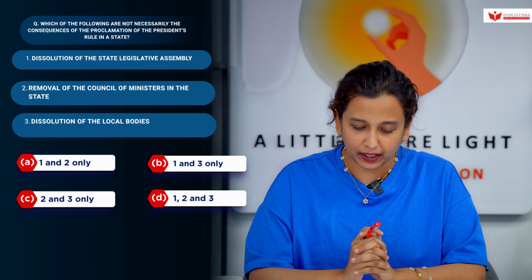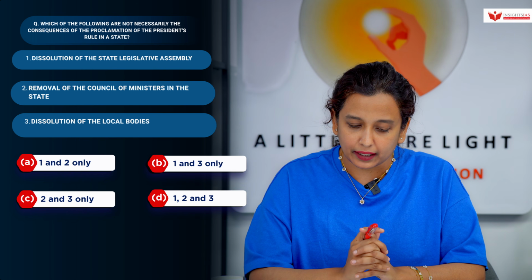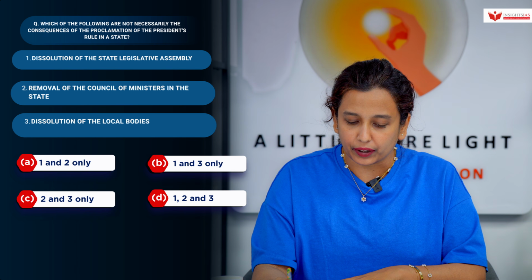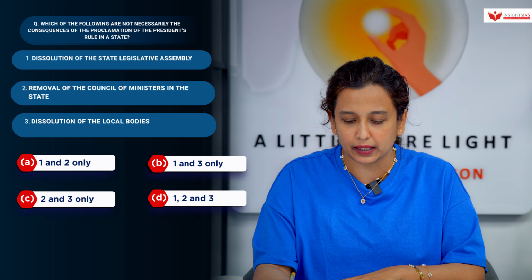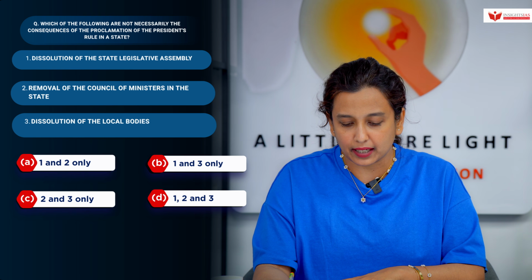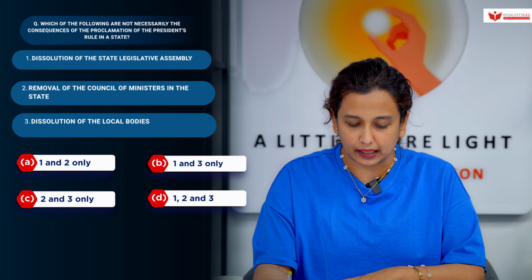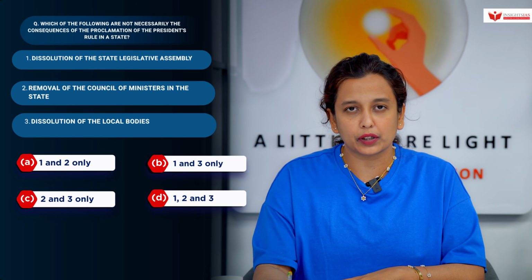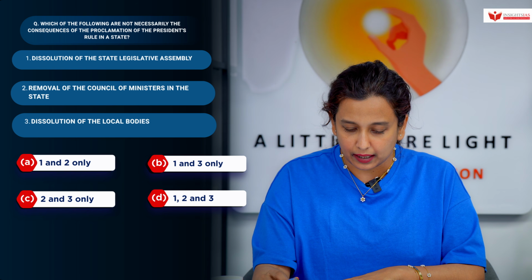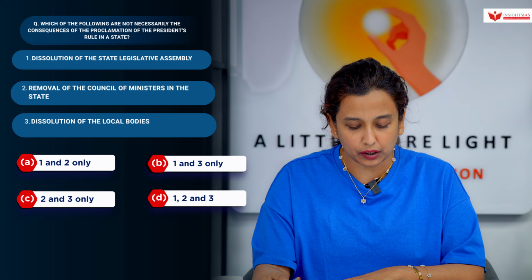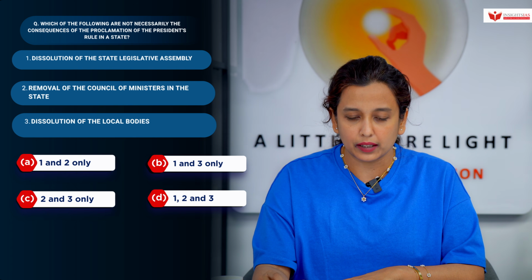Well, sir, there's a PYQ relevant to President's Rule, and the question is: which of the following are not necessarily the consequences of the proclamation of President's Rule in a state? 1. Dissolution of the State Legislative Assembly. 2. Removal of the Council of Ministers in the state. 3. Dissolution of the local bodies. Select the correct answer using the code given below: 1 and 2 only, 1 and 3 only, 2 and 3 only, 1, 2 and 3.